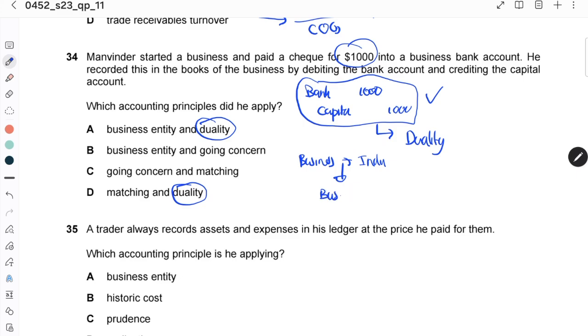The business entity is when you separate the company's assets and your own assets. So business entity is the match here. So the answer is number A.